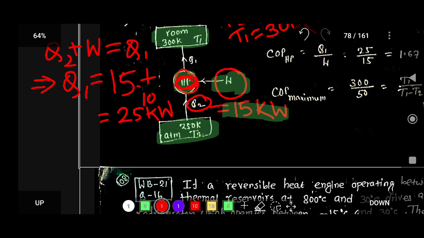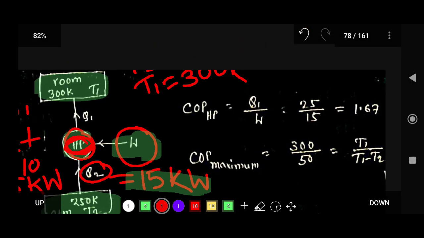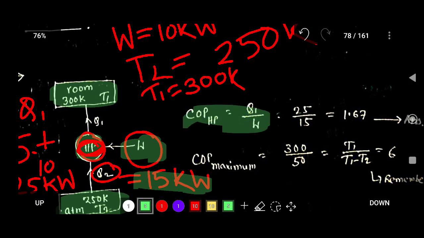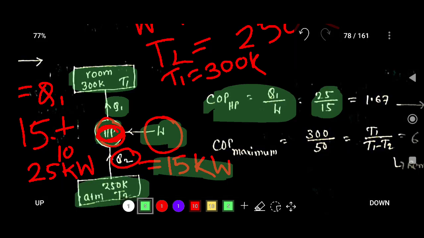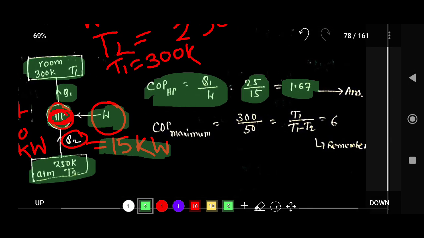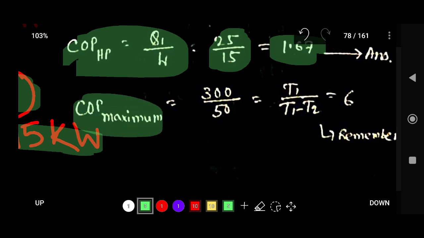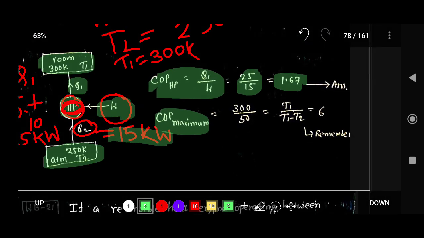Okay. So if you want to calculate the COP, this is basically heating effect by energy input. So from here you can get heating effect, that is 25 by 15. So from here you can get 1.67. This is the COP. But here the maximum COP, we know the formula, that is T1 by T1 minus T2.